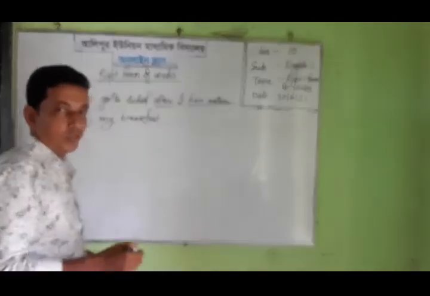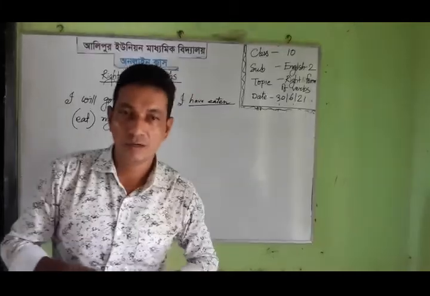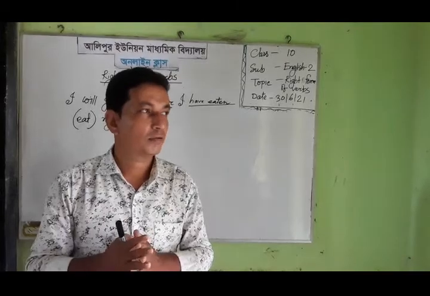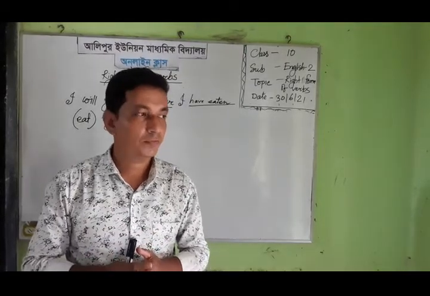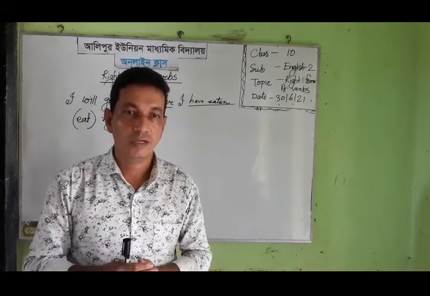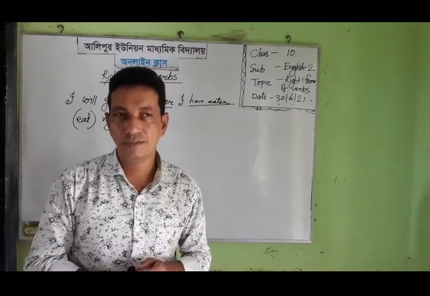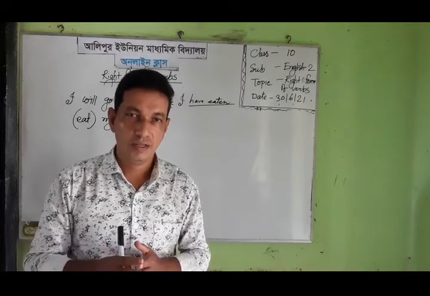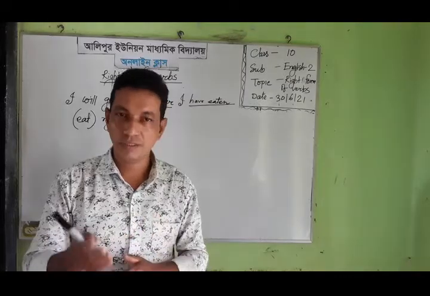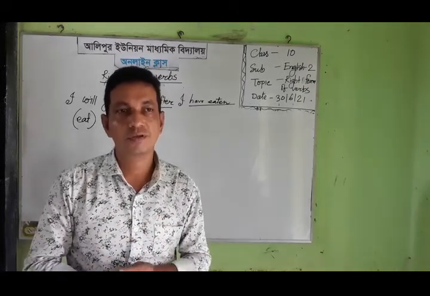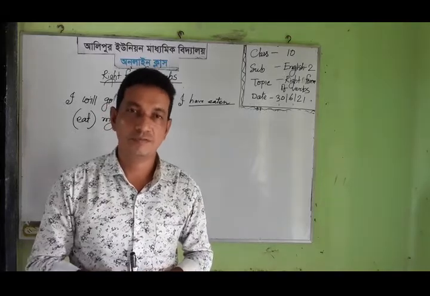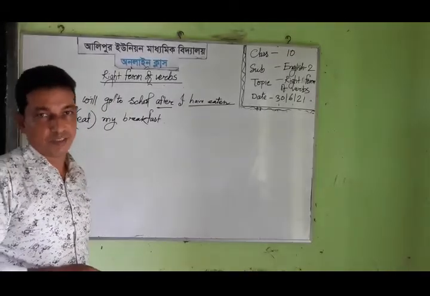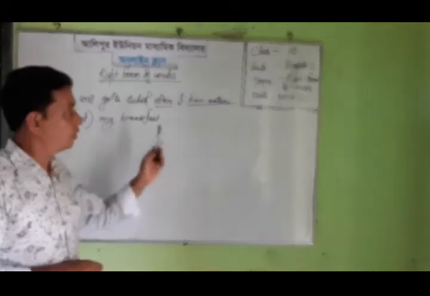Okay, dear learner, when you see any sentence with two clauses connected by the conjunction after, and before after there is a future indefinite, then we must change the clause after the conjunction after into present perfect tense. This is the rule of after.